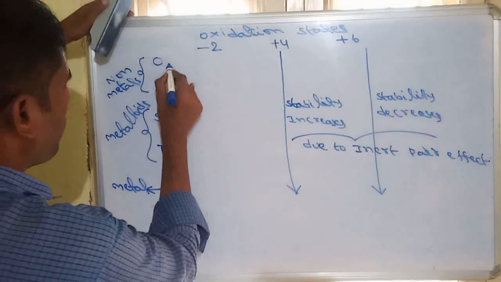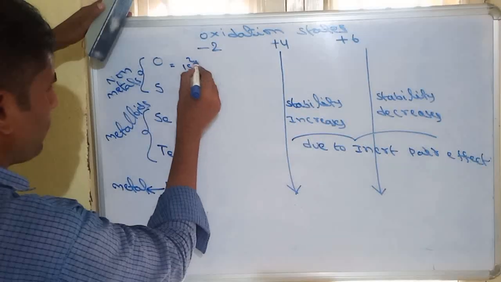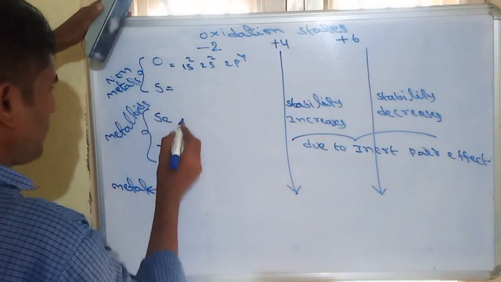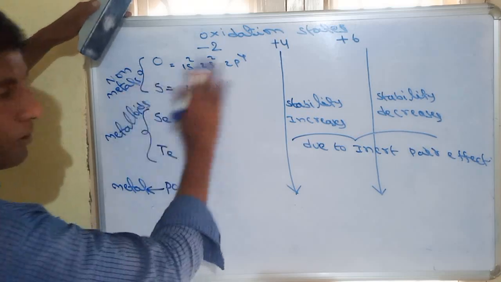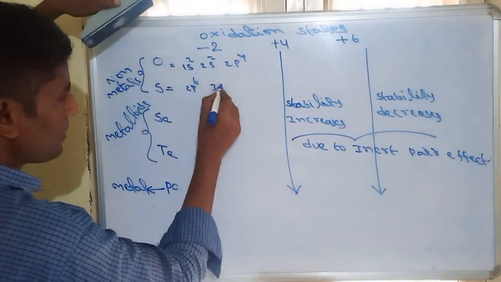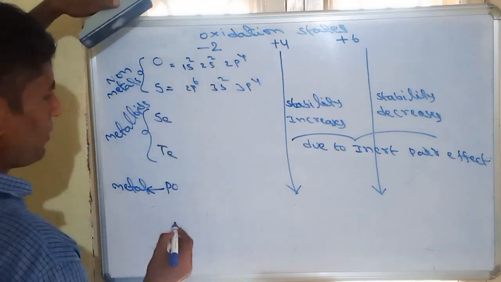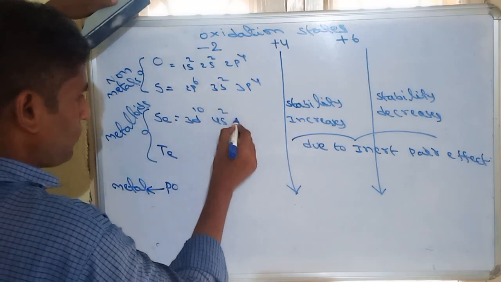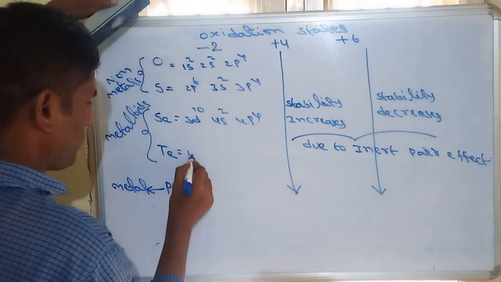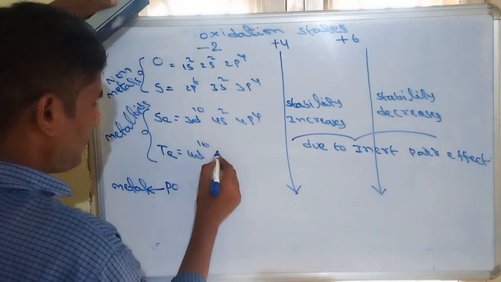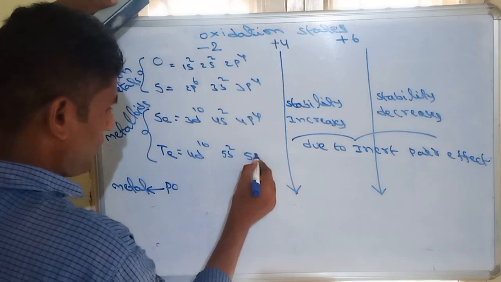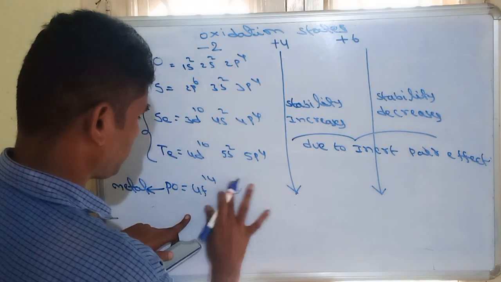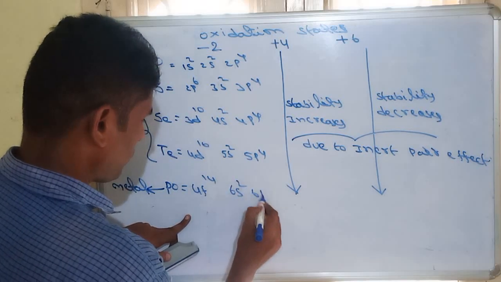So we know the configuration of oxygen: 1s2, 2s2, 2p4. Sulfur configuration, just writing the outer part: 2p6, 3s2, 3p4. Then we have 3d10, 4s2, 4p4, 4d10, 5s2, 5p4, 4f14, 6s2, 6p4.